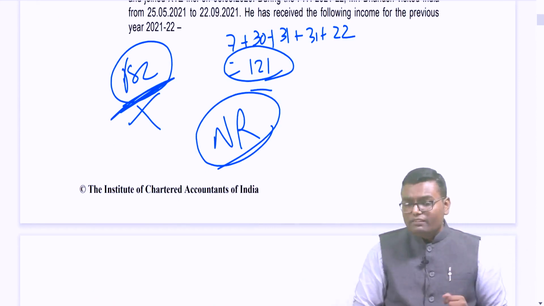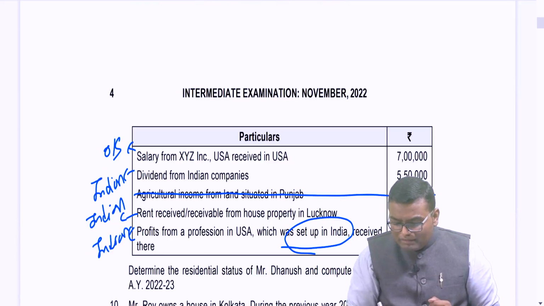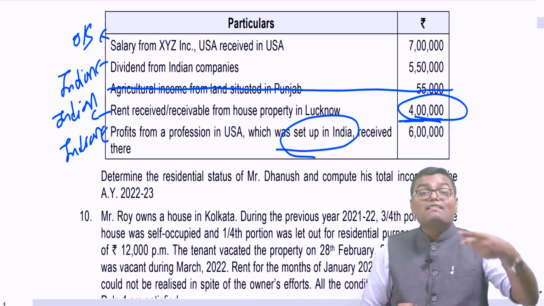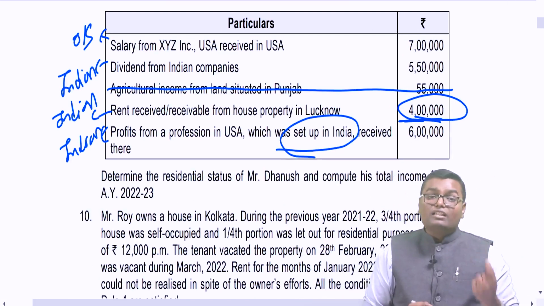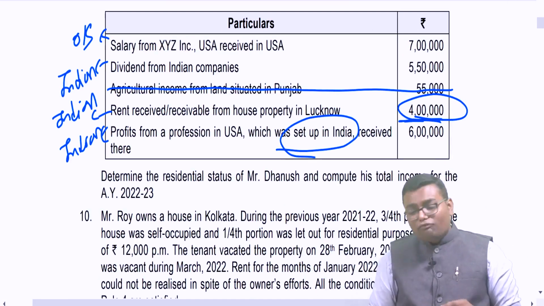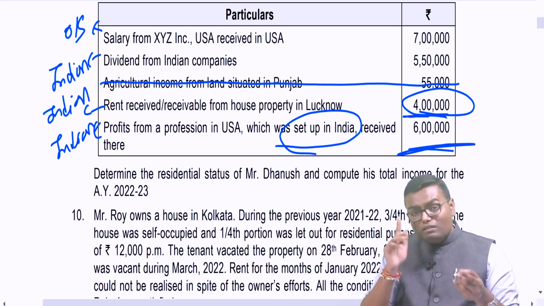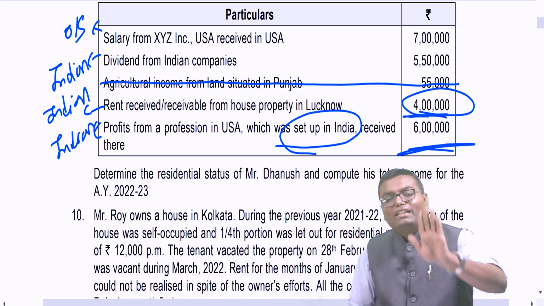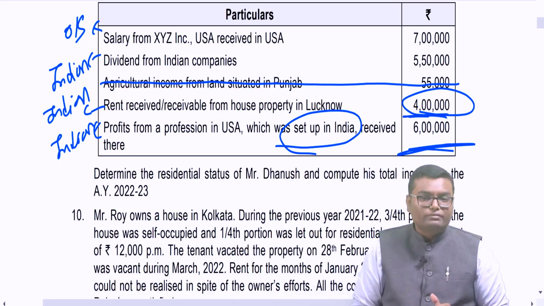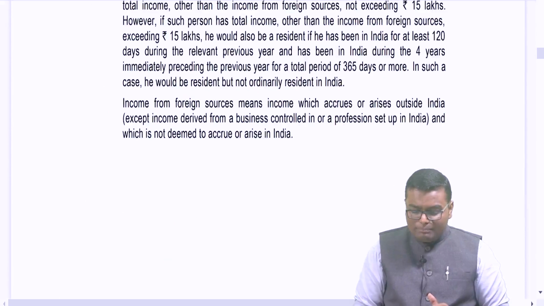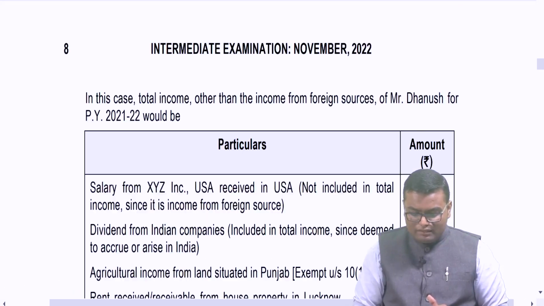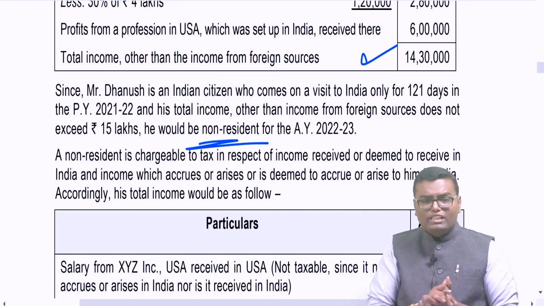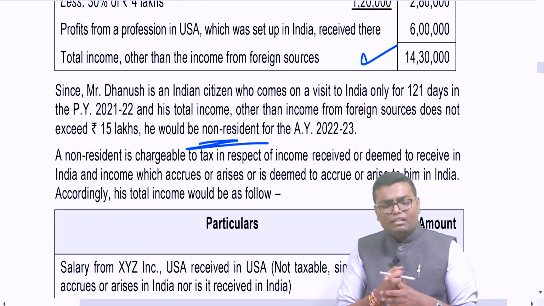See how brilliantly they have drafted the question. If you forgot to deduct 30% standard deduction from this 4 lakh, your calculated Indian income will be more than 15 lakh. Your answer will change. This 30% matters a lot over here. Acha, why have we taken this 6 lakh rupees in Indian income? Because the section itself says that if any income is controlled from India, that will be counted as Indian income for calculating this 15 lakh rupees limit. And that's why over here the person is a non-resident, because the Indian income is 14 lakh 30,000. So we don't have to check 120 plus 365 days. That's why the person will become non-resident.